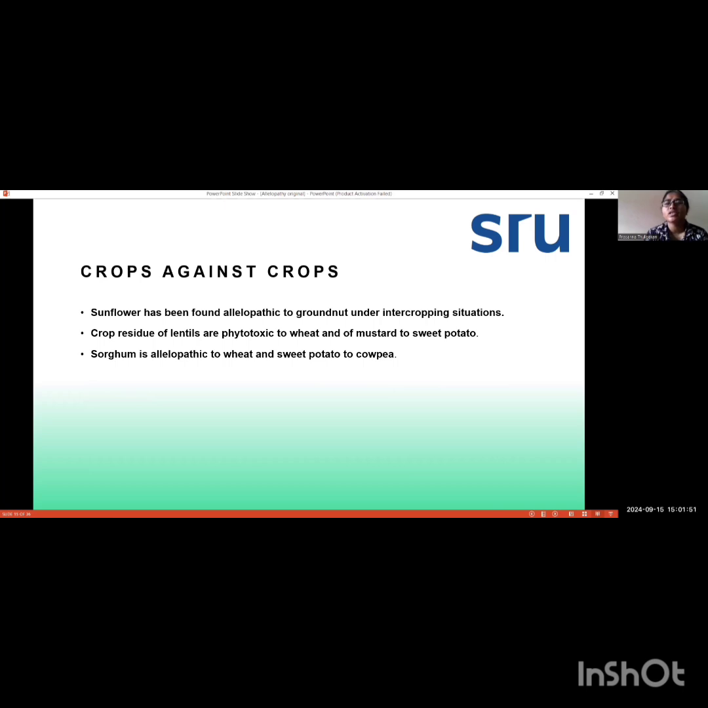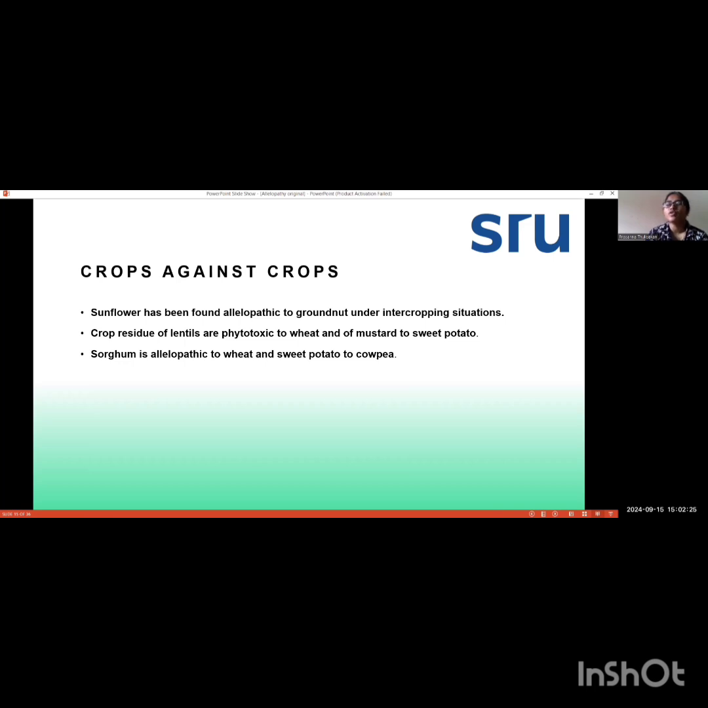Next is crops against crop. In this phenomenon, crops themselves produce some kind of chemicals that are harmful to other crops. Here, sunflower has been found allelopathic to groundnut under intercropping situations. When we grow sunflower and groundnut in intercropping, sunflower will produce some kind of chemicals that are harmful for the groundnut, and it will destroy the groundnut crop.